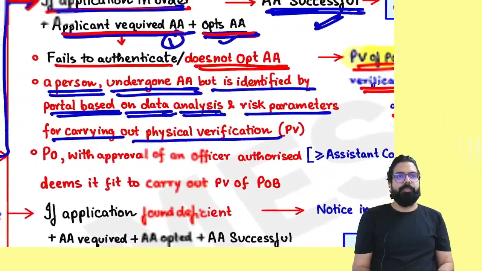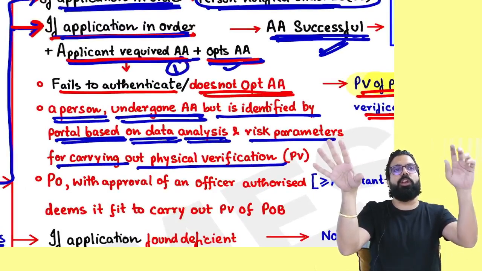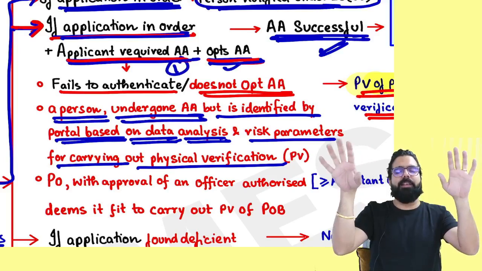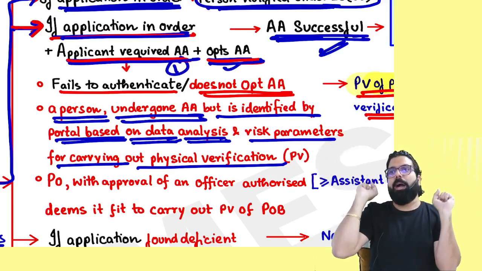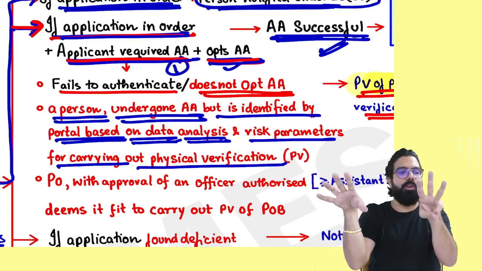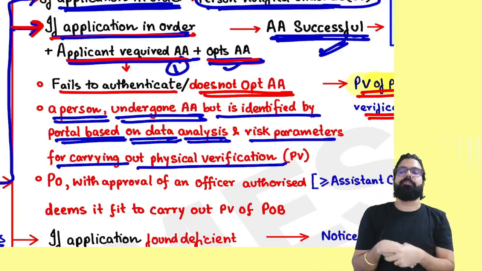Everyone over here, tell me one thing. Application is in order, Aadhaar authentication not required. How many days? 7 days. Application is in order, Aadhaar authentication required, opted, successful. 7 days, 7 working days. Can I go ahead, everyone?